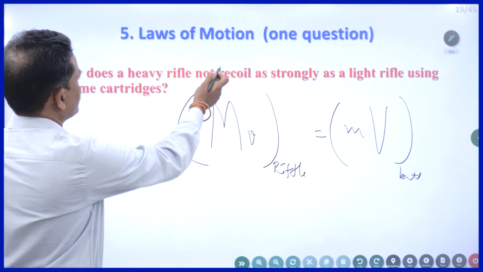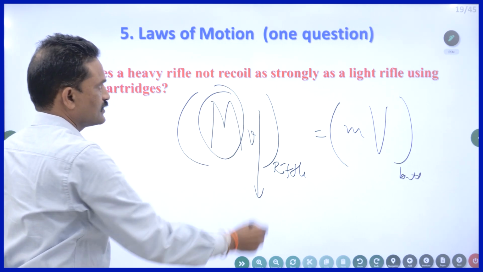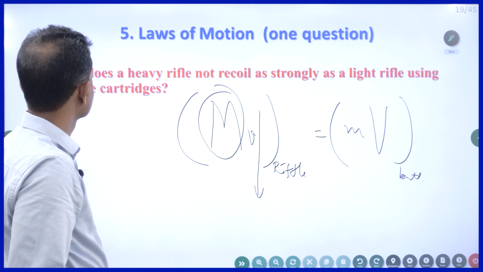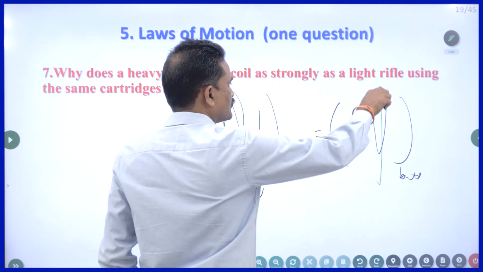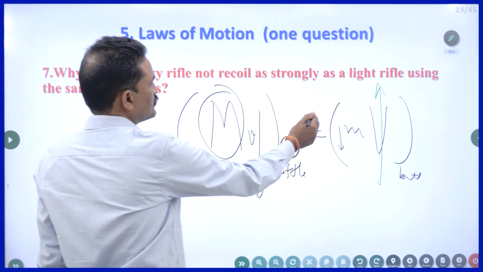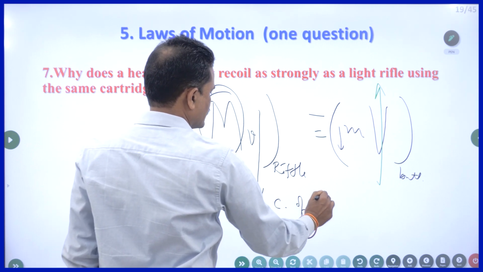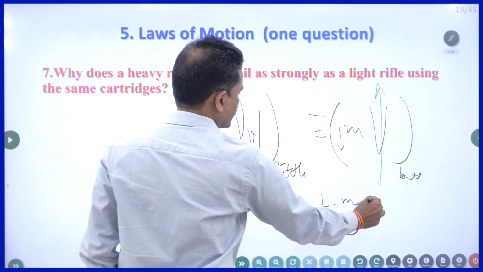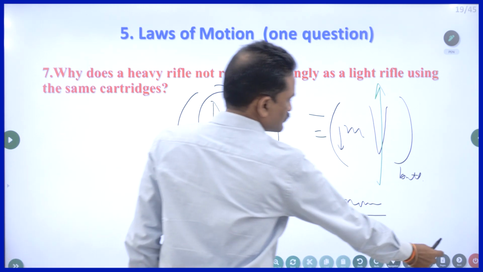A heavy rifle has got more mass, less recoiling velocity, whereas the bullet has got less mass, more velocity. That's all. So the answer is due to law of conservation of linear momentum. If you write this, you will get 2 marks. Right.